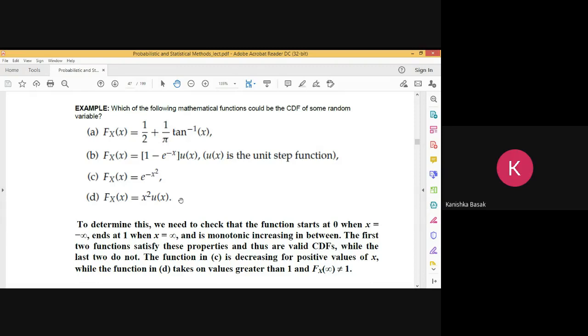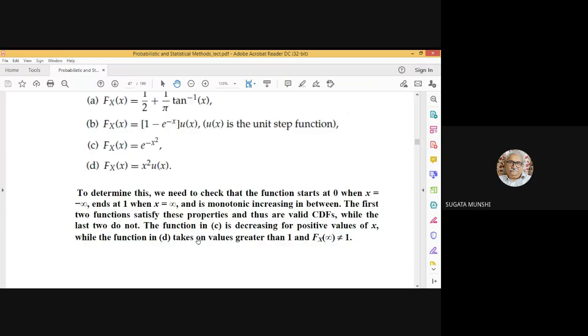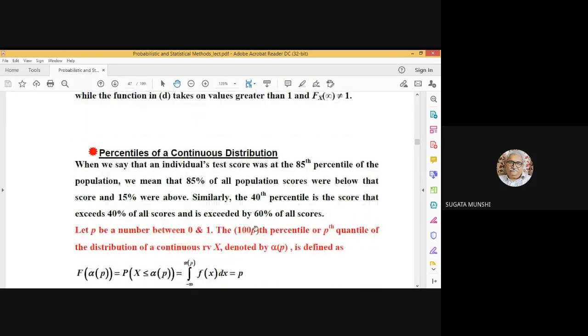And 15% have scored above the marks of this particular student. Similarly, you can understand the meaning of 40 percentile, etc. In this line, you have the percentile and quantile of a probability distribution.